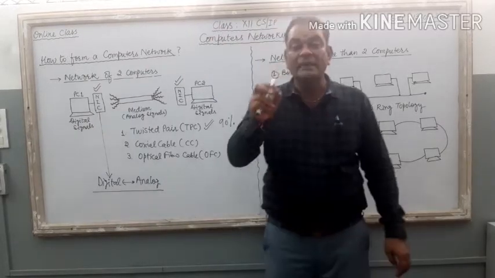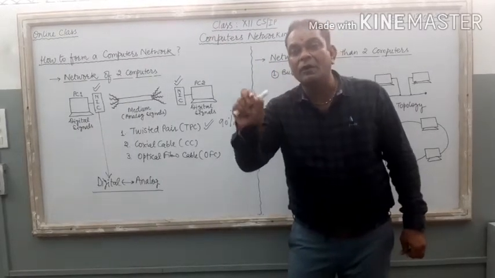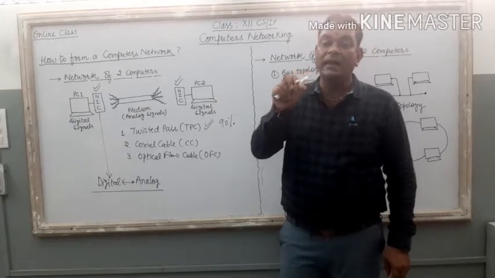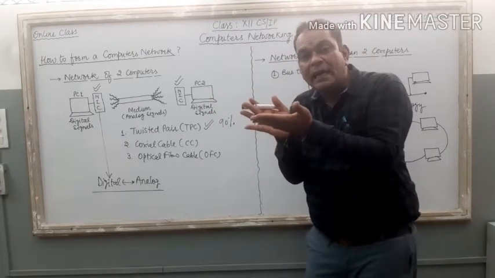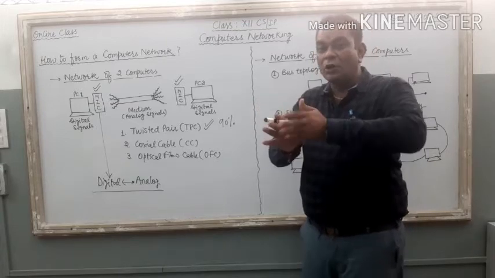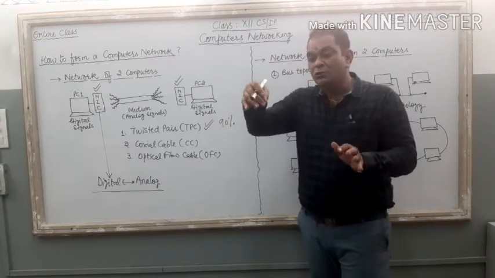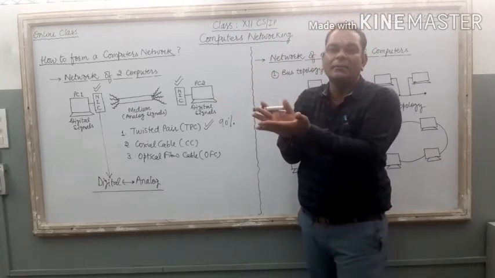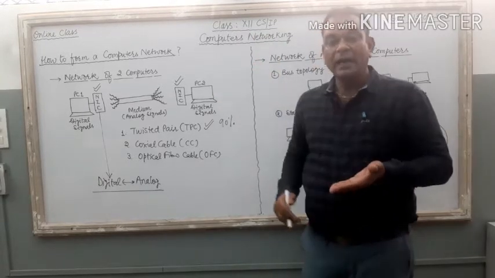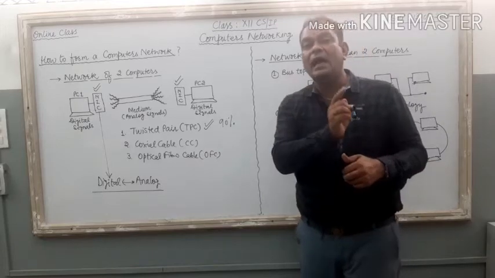The first one is internal network interface card. Internal means the card is going to connect on the motherboard inside the cabinet. Clear? The card is not visible from outside. You just open your computer's cabinet, take the card and put it inside the motherboard on the PCI slot. It is known as internal NIC.